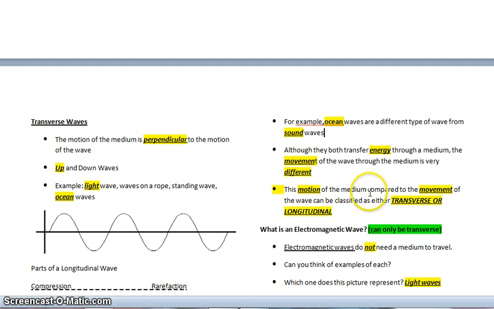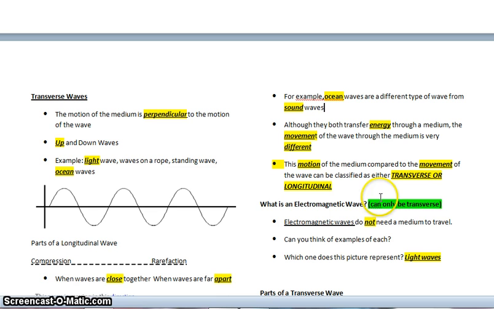The motion of the medium compared to the movement of the wave can be classified as either transverse or longitudinal. So depending on if it's that up, down, or back and forth motion is how you can classify waves as either transverse or longitudinal. An electromagnetic wave can only be a transverse wave, and it does not need a medium to travel. So electromagnetic waves, as in a light wave, don't need a medium to travel through. They can travel through space.